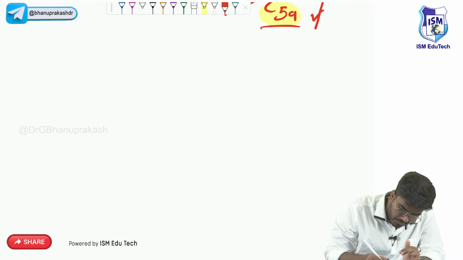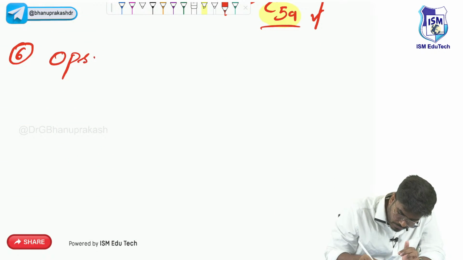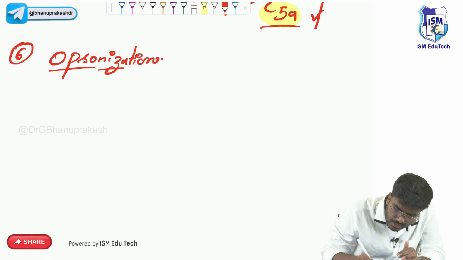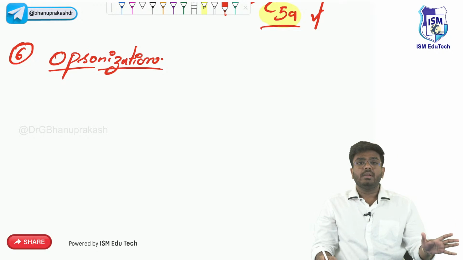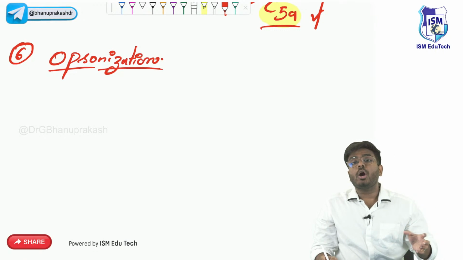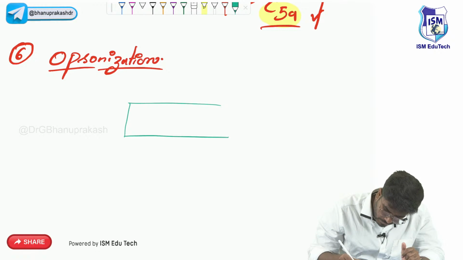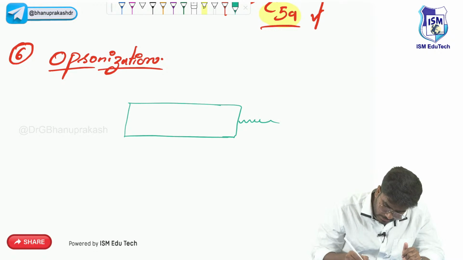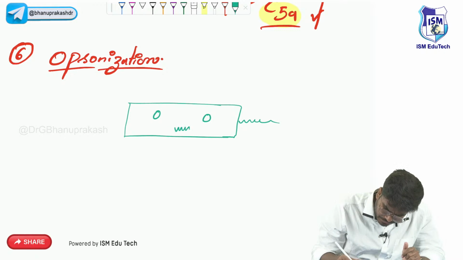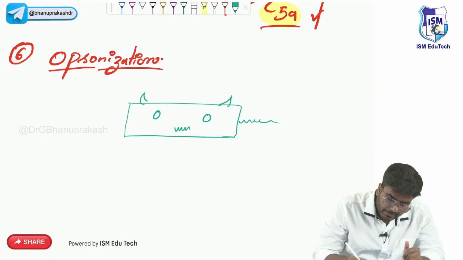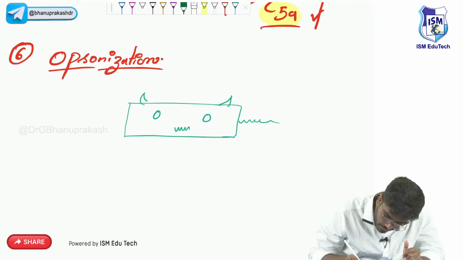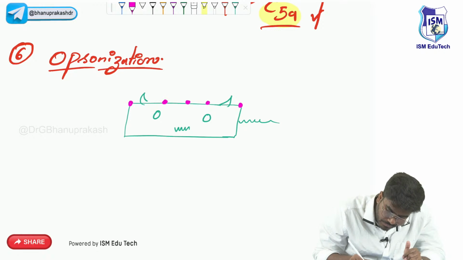Now, the sixth event after chemotaxis is opsonization. This is also a cellular event which is not mainly related to the neutrophil. Opsonization is something happening on the bacteria. For example, here is a bacteria. This is our bad guy, right? Now, this bad guy is going to be coated with certain important molecules, making this bacteria more vulnerable to the WBC.